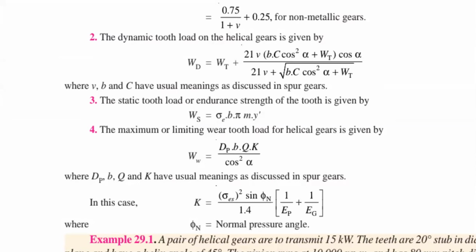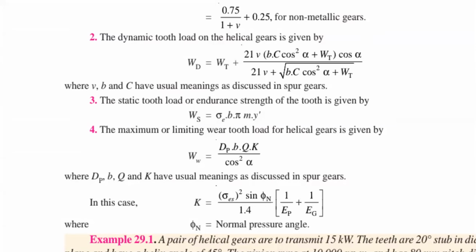Here for the K value also, if it is the same material, you have some standard value to consider. This K relation, the formula you are observing on your screen, is the K value used for different materials. Please don't worry, the beam strength value is always greater compared to your remaining values. That is the only point you have to understand. The beam strength values should be higher than your remaining values.